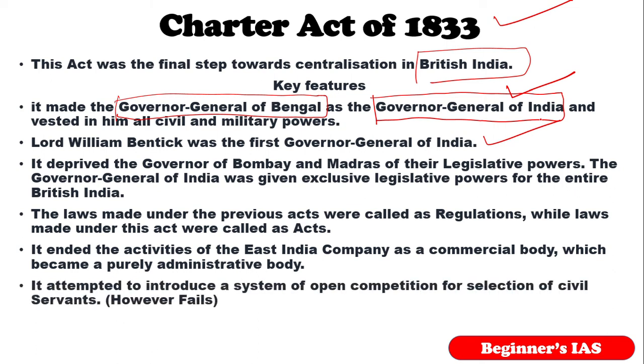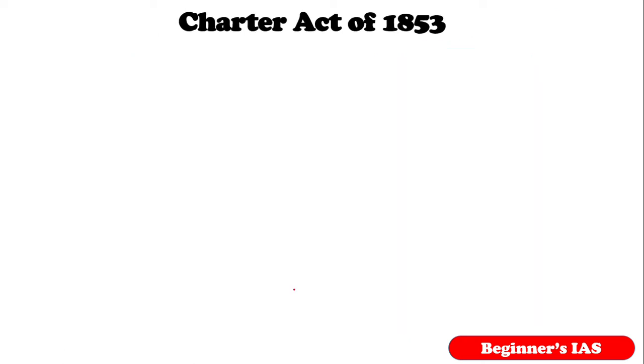This Charter Act of 1833 also attempted to introduce a system of open competition for selection of civil servants and stated that Indians should not be barred from holding any places, offices and employments in the company. But however, these provisions were opposed by the Court of Directors. So the Court of Directors opposed this. Therefore, this system failed. So it made the Charter Act of 1853. So this was the last of the series of Charter Acts passed by the British Parliament between 1793 and 1853.